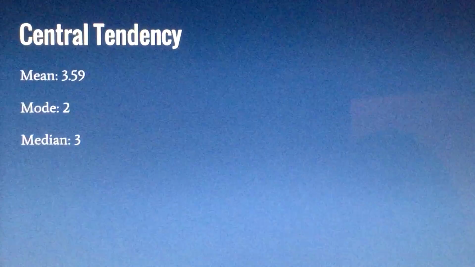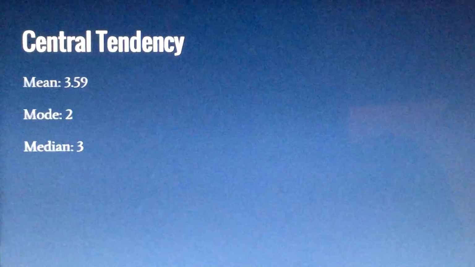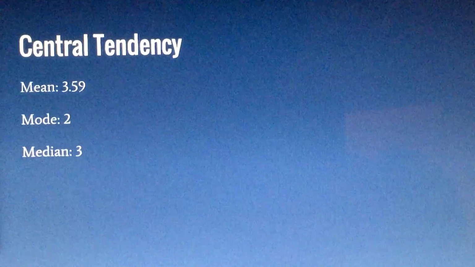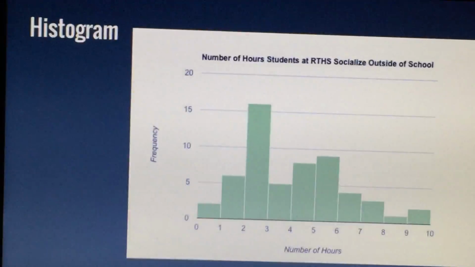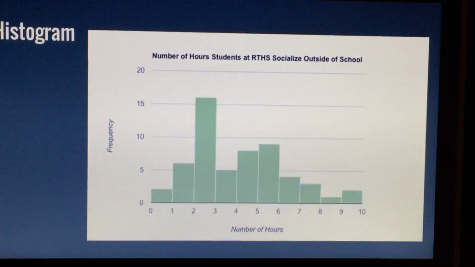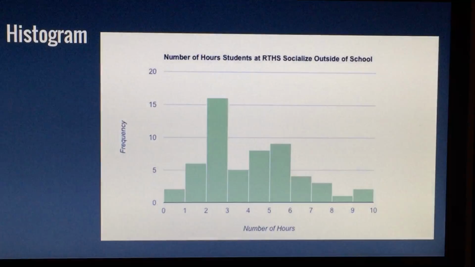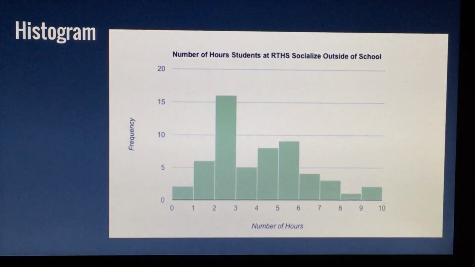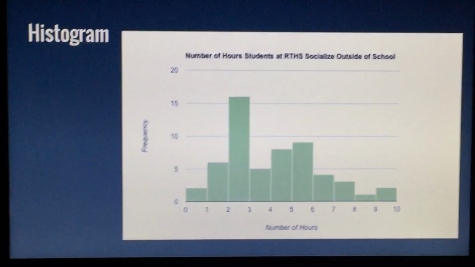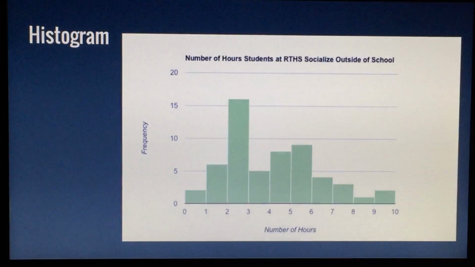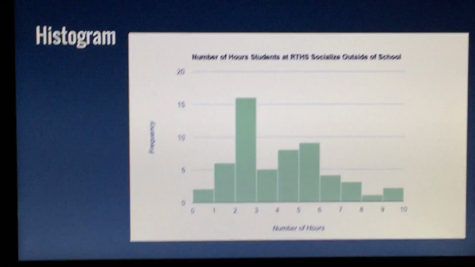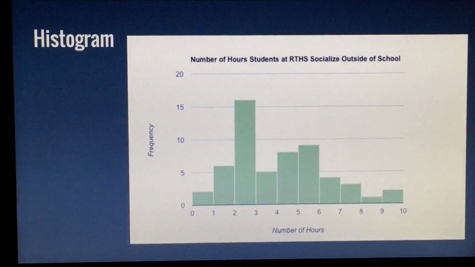So for our data that we collected, we found that our mean was 3.59, our mode was 2, and our median was 3. So here's our histogram of the number of hours that students at RTHS socialize outside of school. And as you can see, the highest amount of hours that students socialize outside of school ranged between 2 and 3, with a frequency between 15 and 20. That's about like 16 students.